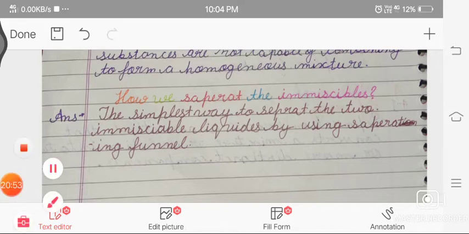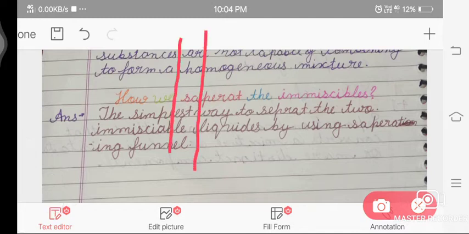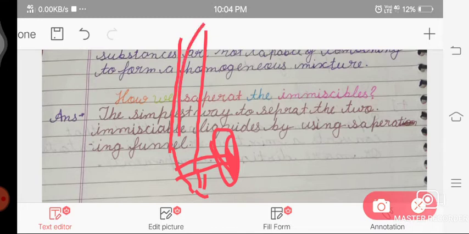The separating funnel is like that. There is a tube and here is a knob, and from here you have to open or close. This is the knob, and there we put the mixture. In this we put the mixture of water and oil. So the oil floats on the water because the density of oil is less than the water.